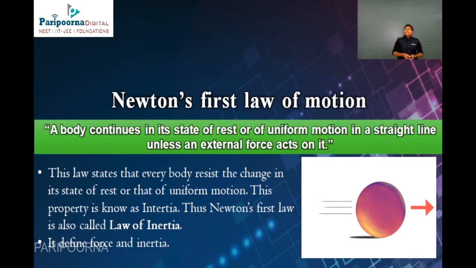So here comes Newton's first law of motion. A body continues in a state of rest or of uniform motion in a straight line unless an external force acts on it. This is the first law of motion given by Sir Isaac Newton. You can see the image, and this law states that every body will resist the change in its state of rest or of uniform motion. This property is known as inertia, and Newton's first law of motion is also called the law of inertia. So it defines force and inertia.